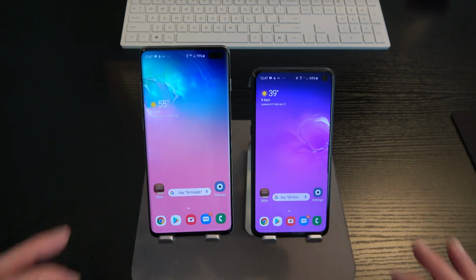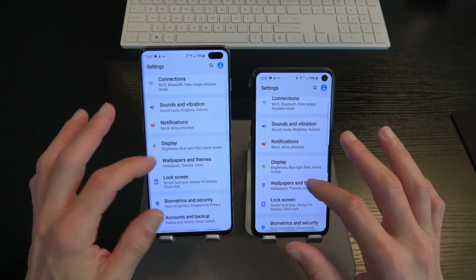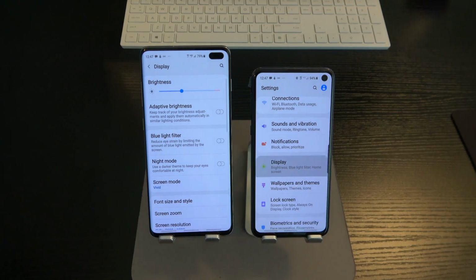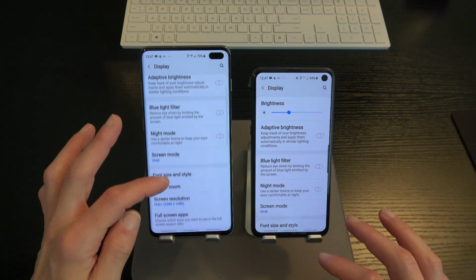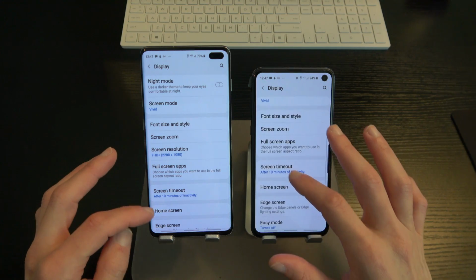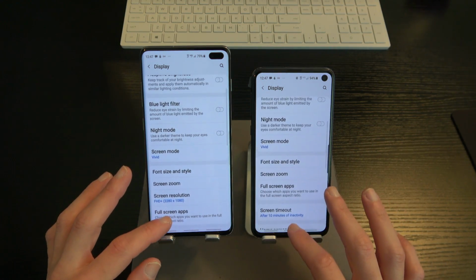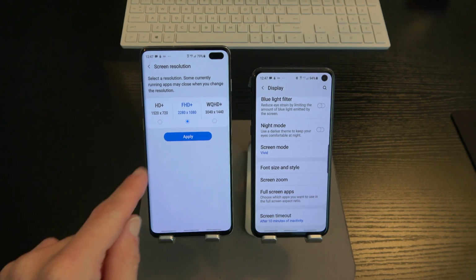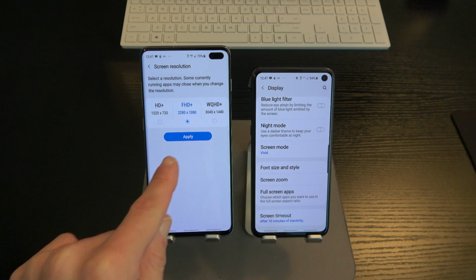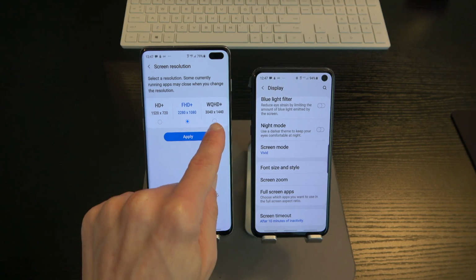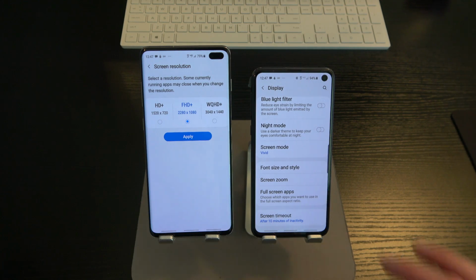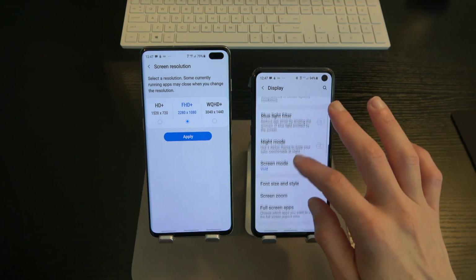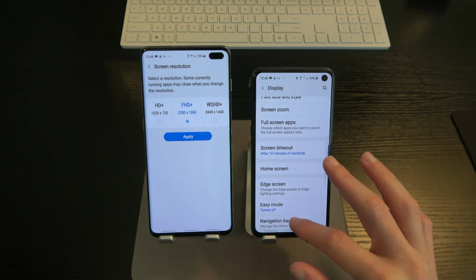Another one of the differences too, under the settings, I found that if we go to display, okay, where is it at? Okay, I found that on the S10 Plus, when you go to screen resolution, it gives you the ability to choose, and it comes by default on full HD, but then you have the ability to scale it up to quad HD or scale it down to 720. On the S10e, I wasn't able to find that option.